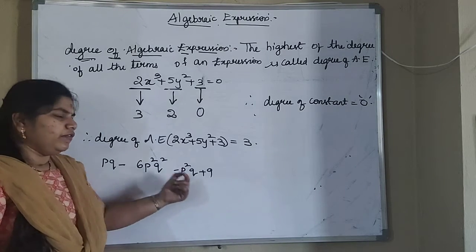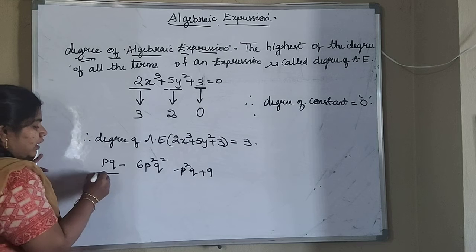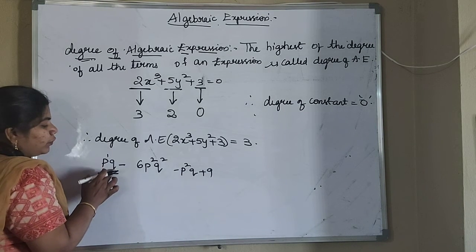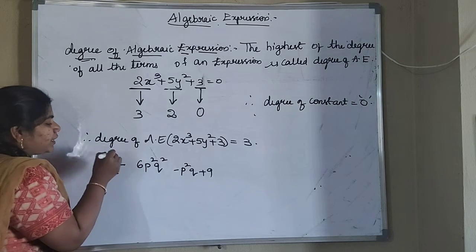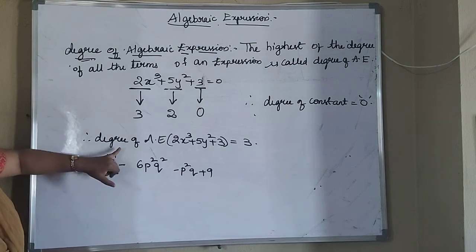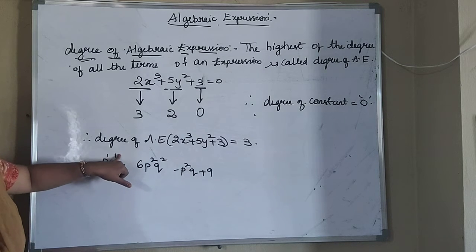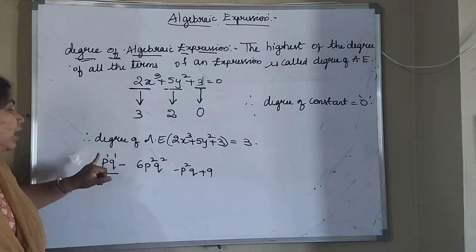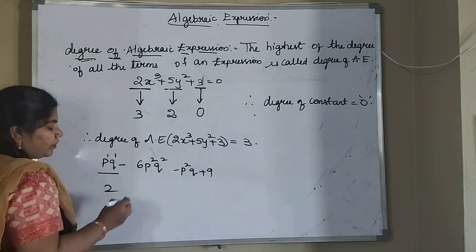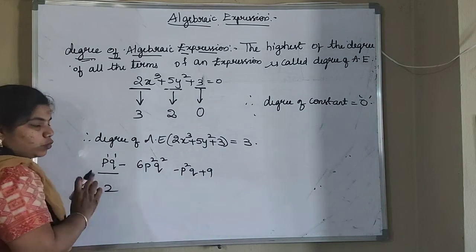So first find individually. For this, P does not have any power, so we take it as 1. Q also does not have any power, so we take it as 1. If you consider only this term as a monomial, how do we find the degree of a monomial? Addition of exponents. So 1 plus 1 is 2. The degree of PQ is 2.